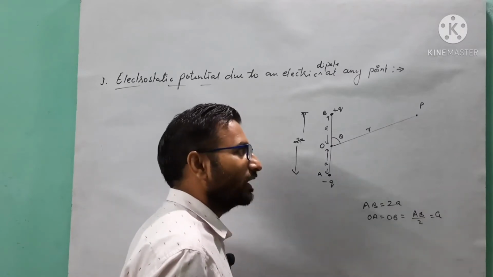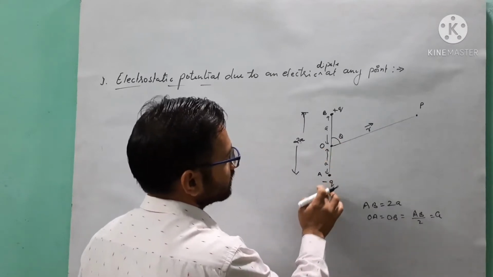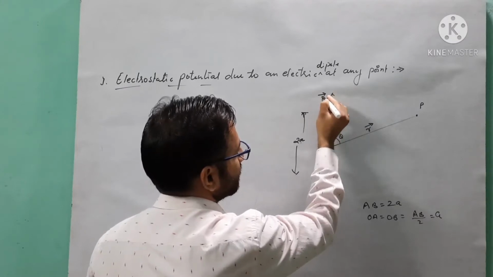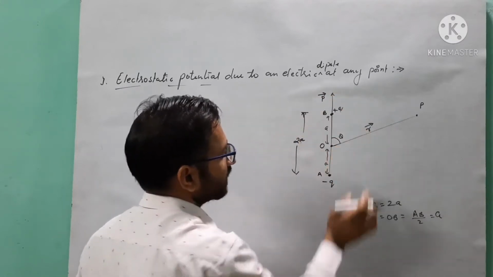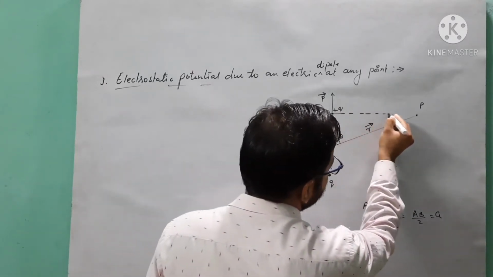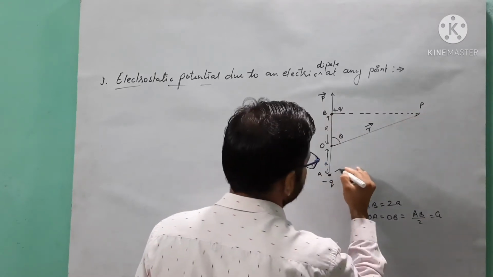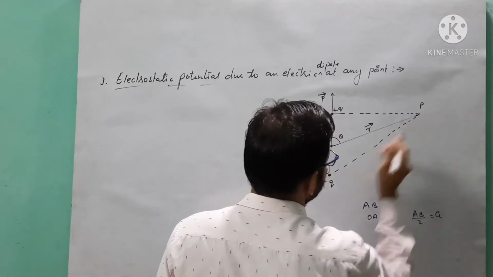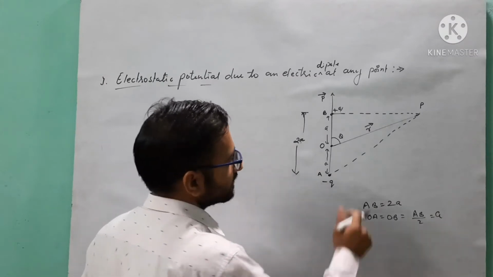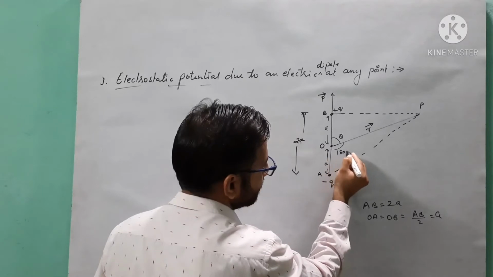If you want to show it by position vector, you will use the r vector, and the direction of the electric dipole moment is the p vector. So theta is the angle between the p vector and the r vector. Now we will join the lines AP and BP. From the diagram you can easily see that if one angle is theta, the other will be 180 minus theta. Got it?